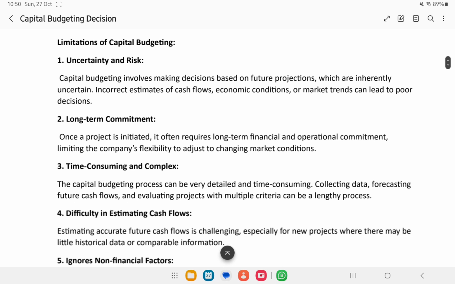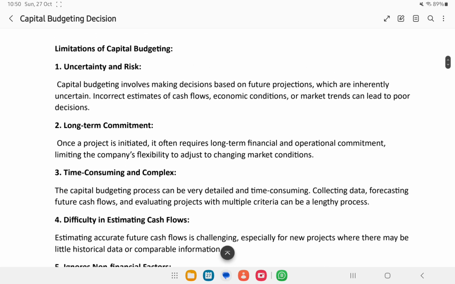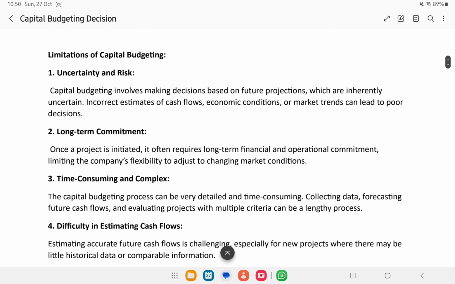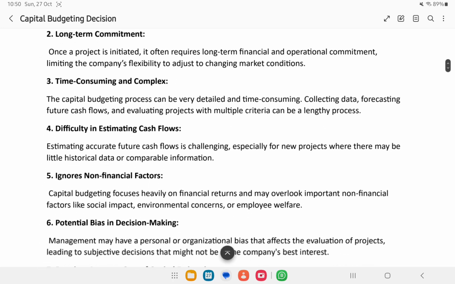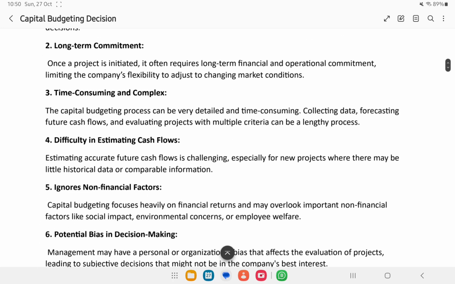Now, what are the limitations we face? Always in business there is uncertainty and risk, because we are playing in the market, isn't it? The market changes each time, so we can't predict that the market will go like this or go like that. There are always uncertainty and risk in capital budgeting decisions. Also, the main limitation is once you have decided, the fund will be blocked, it will be committed for a long term.